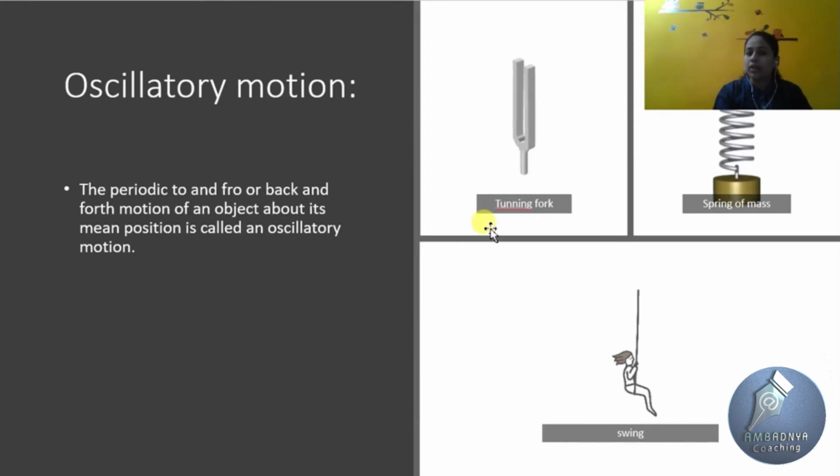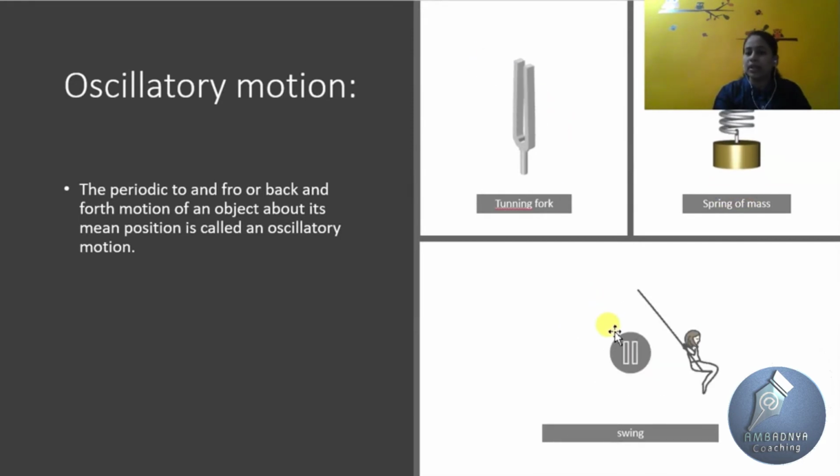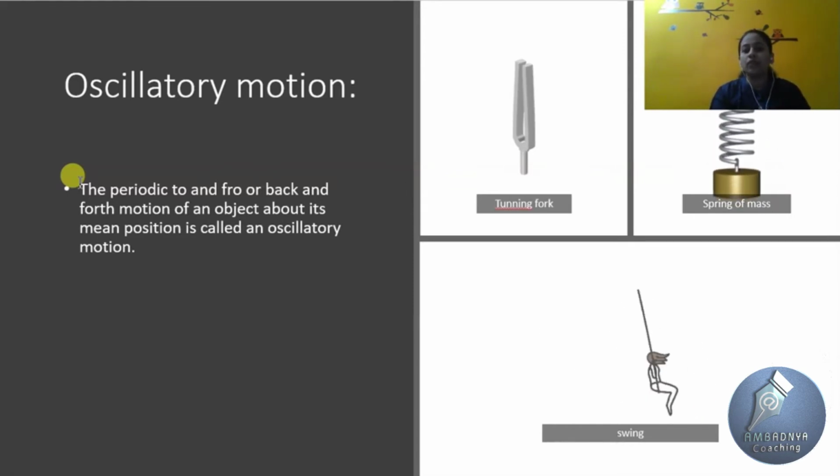When the tuning fork is in vibrating mode, its fork vibrates to and fro. Similarly, the swing. So we understand oscillatory motion. It is periodic motion in which an object moves to and fro, or back and forth, about its mean position.